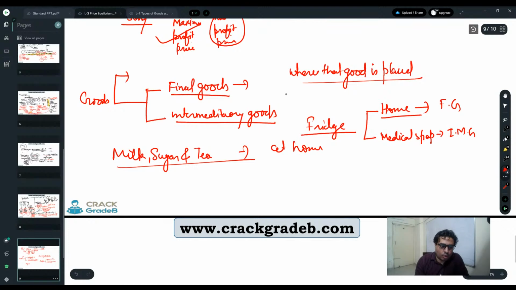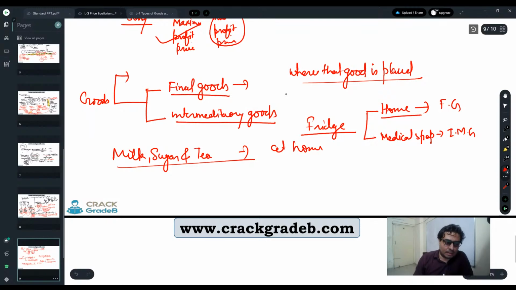So we bought all these things, milk, sugar, and tea, right? It is not like that your father asks you to just make a cup of tea, and after making the cup of tea you serve your father or your parents, and after that you say, "Dad, 20 rupees." So he's asking why you are saying that, he means for that tea I have made. No. That tea is for our consumption, right? So at home we use it for our final consumption. So it will come under the category of final good.